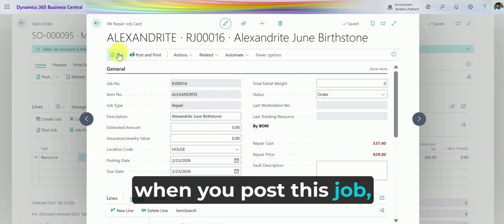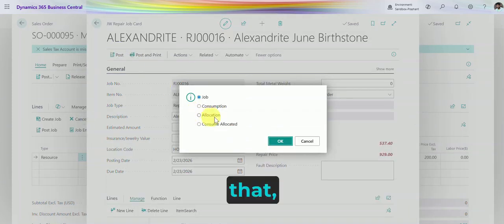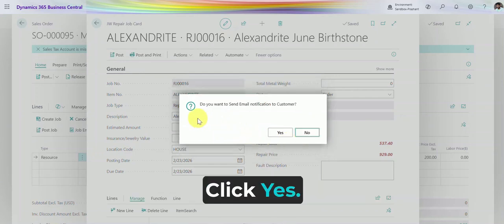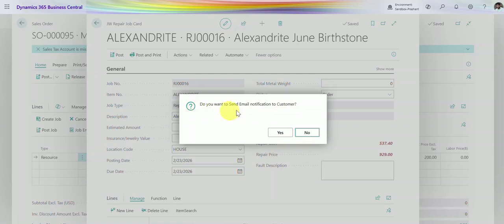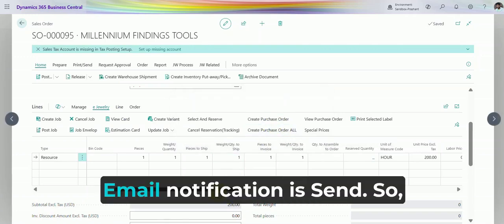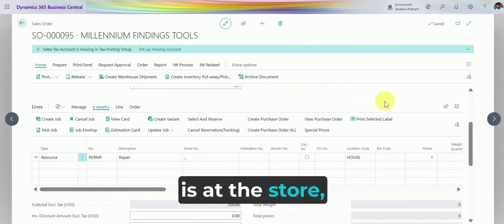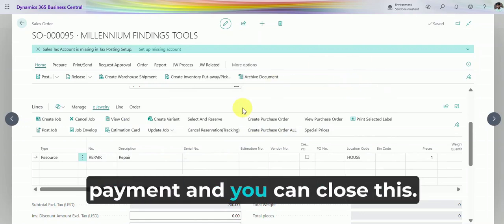When you post this job, you get an alert notification that, do you want to send the email notification to the customer? Click Yes. Done. Email notification is sent. So, once the customer is at the store, you can go ahead and collect the payment and you can close this.